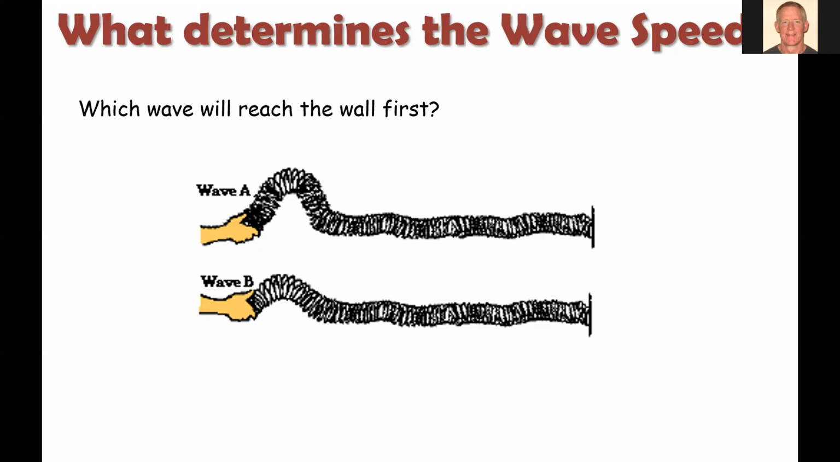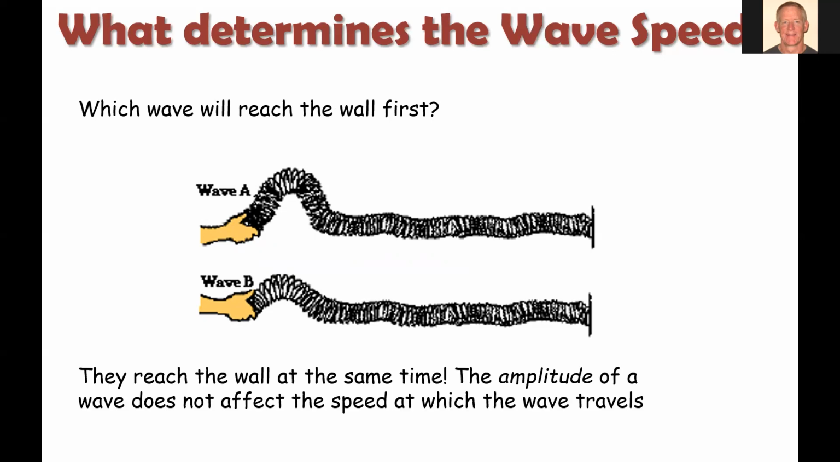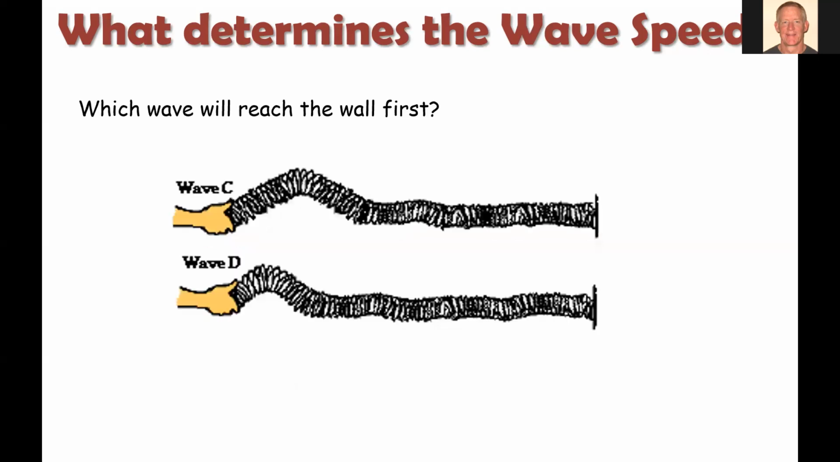Well, since amplitude does not affect the wave speed, and everything else appears to be the same in terms of the properties of the slinky, then they're going to reach the wall at the same time. The wave speed will be the same in both the slinky on the top and the slinky on the bottom. The amplitude does not affect the speed at which the wave travels.